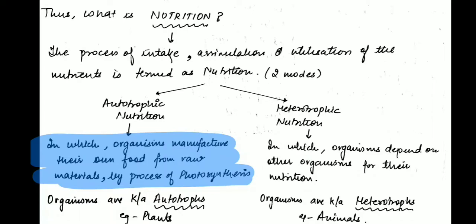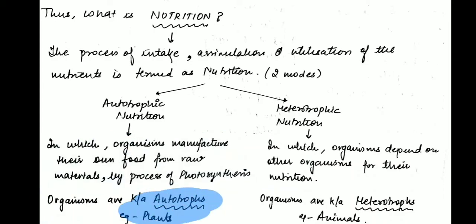Nobody here is unaware of photosynthesis. Photosynthesis is nothing but the process by which plants make their own food. So this process, in which organisms manufacture their own food from raw materials, is categorized under autotrophic nutrition, and the organisms are basically plants, known as autotrophs. There might be some other organisms also, but basically plants. So plants are called autotrophs.